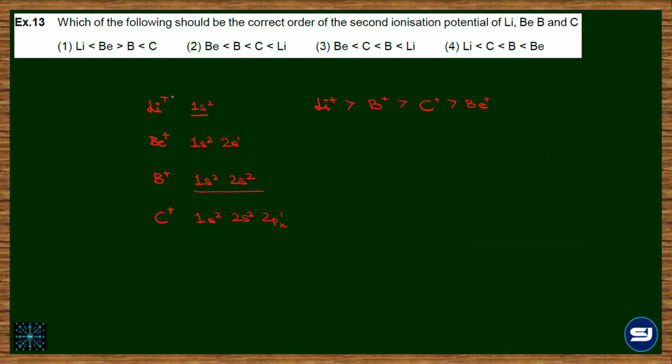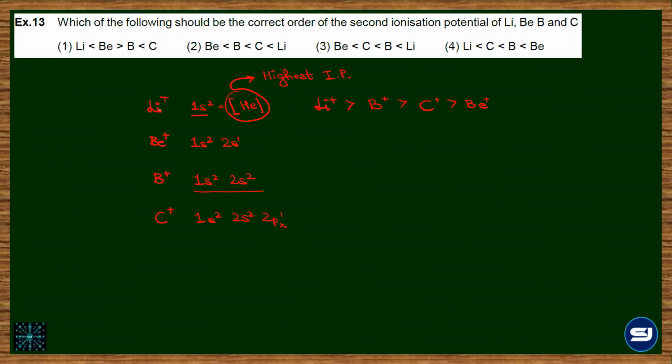In fact, lithium plus has acquired the configuration of helium, and helium is the element with the highest IP in the periodic table because of the very stable configuration and the small size. Electron removal is most difficult for helium or the 1s2 configuration. Sir, why carbon first and then beryllium?